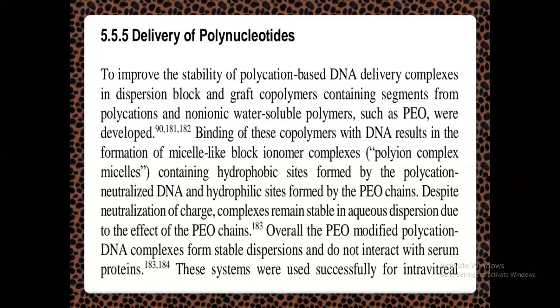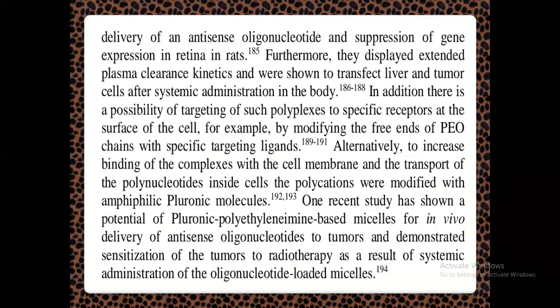So these systems were used successfully for intravitreal delivery of an antisense oligonucleotide and suppression of gene expression in retina in rats.